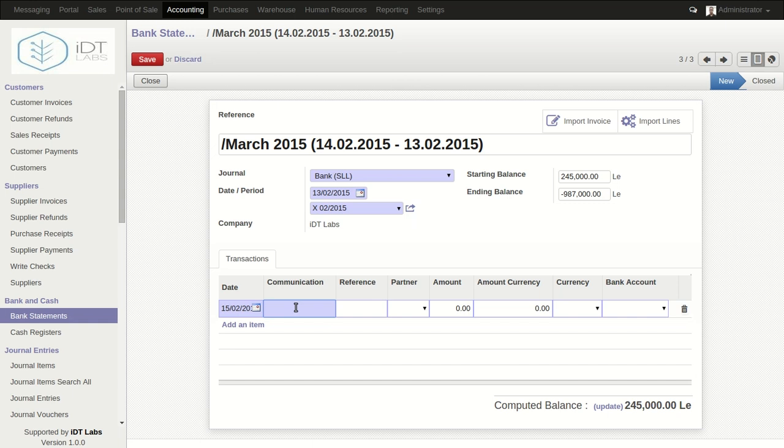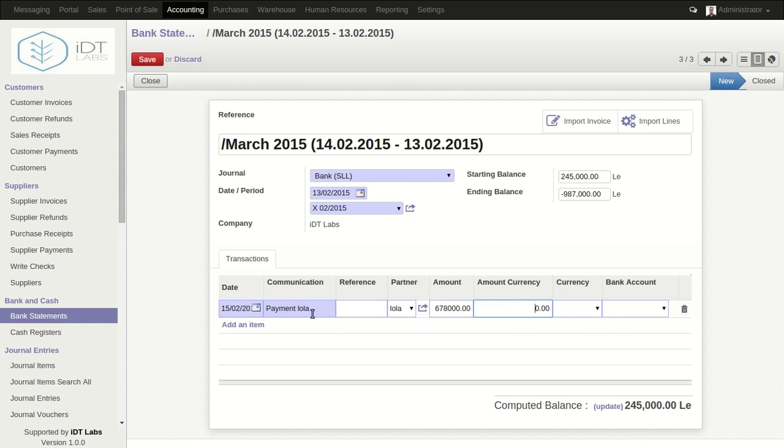The communication is the communication we received from the bank. So we're going to say here is payment Lola. Then we're going to specify a partner, Lola, and then we're going to enter an amount. Here is 600 and let's say 78,000. So actually Lola paid 678,000.